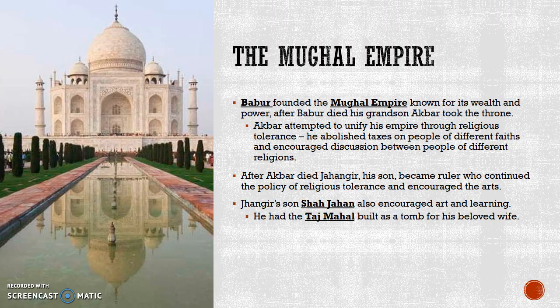In India, the Mughal Empire had started to form. It was known for its wealth. Babur had founded it, and he allowed his grandson Akbar to take the throne after him. He started to unify the Indian Empire by tolerance. He abolished taxes on people of different faiths and also tried to encourage discussion. So there was a lot of academic achievements happening in the Mughal Empire. After Akbar died, Jahangir, his son, became ruler, and it was actually Jahangir's son who created the Taj Mahal, Shah Jahan, who created it as a tomb for his wife.